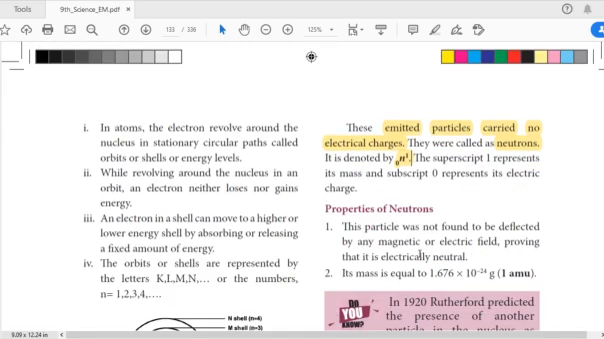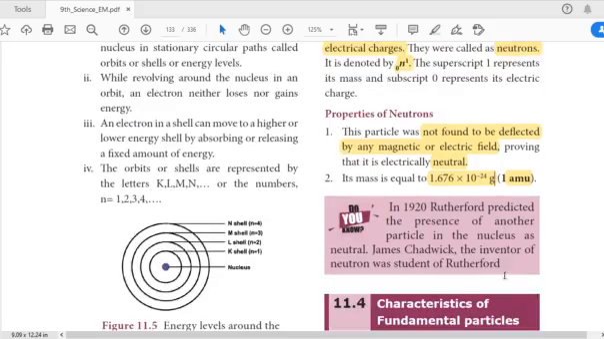The properties of neutrons: this particle was found not to be deflected by either a magnetic or an electric field, so it has no charge. It is a neutral substance and it has a mass. In AMU, it has 1 AMU. In grams, it is 1.676 into 10 power minus 24 gram. This may be asked as a 1 mark question.